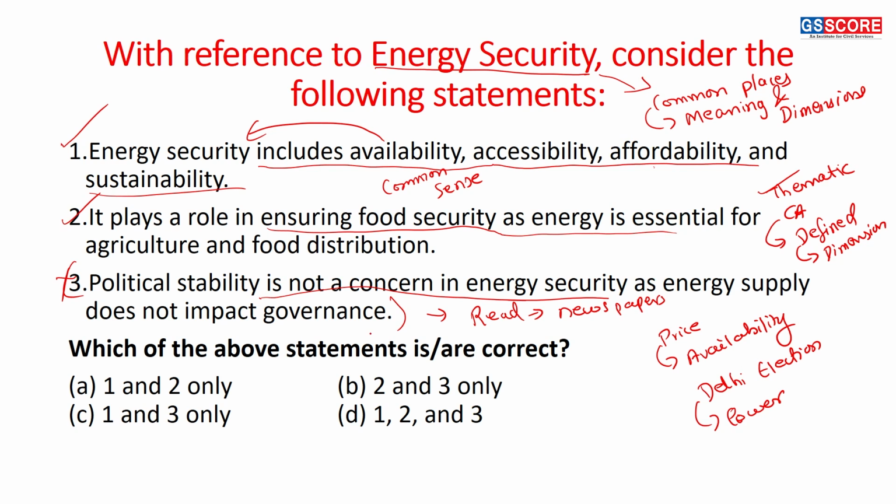Okay. So a particular statement related to a theme, if you are not able to gauge its length and breadth, now what I will say is connect it to what you have read about that particular theme in current affairs, or how that theme affects current affairs. So here what do we see is first and second statement are correct, hence our answer will be A. Our answer basically will be A.